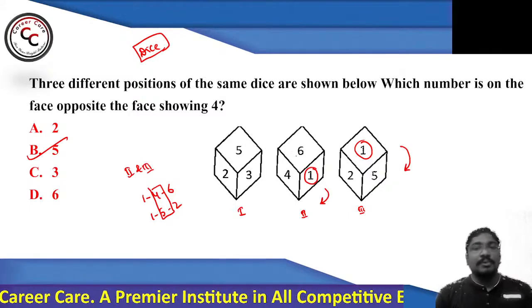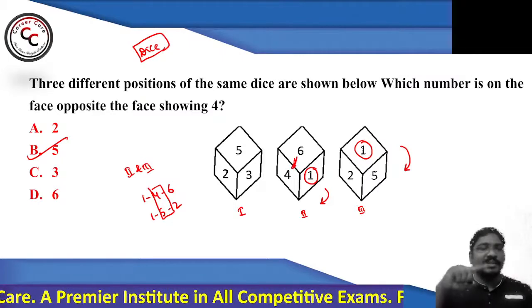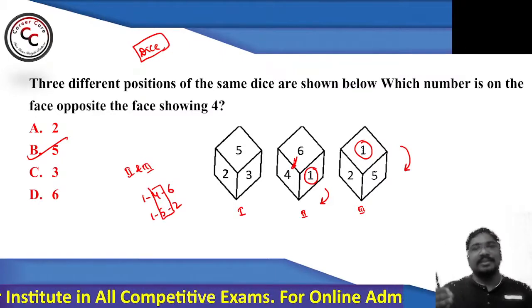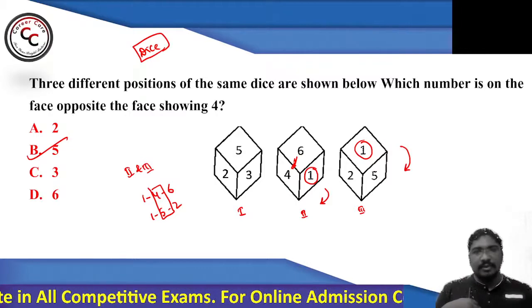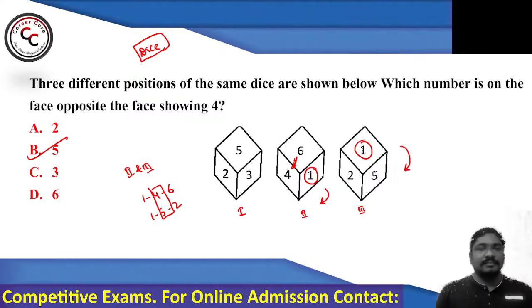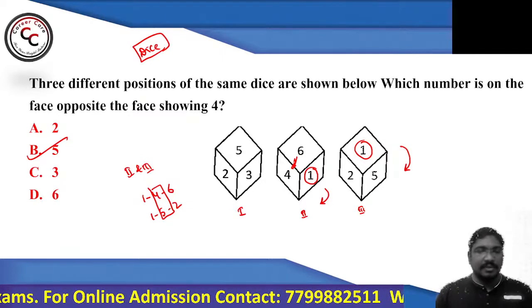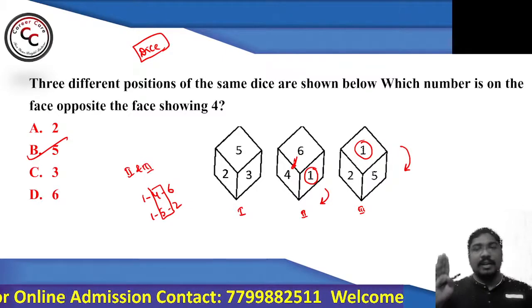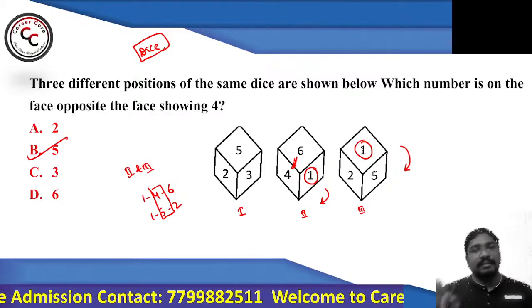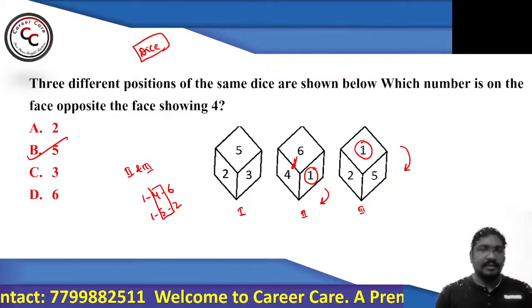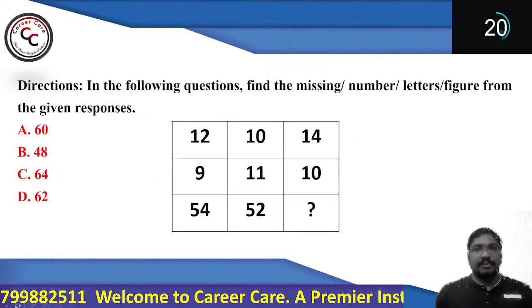See, you cannot say 4 is opposite 6. Why? Because 4 and 6 are adjacent, and we know that adjacent surfaces can never be opposite. That means 4 and 6 are not opposite to each other. So remember one thing: adjacent surfaces can never be opposite to each other. As simple as that. Right? Okay, next one.